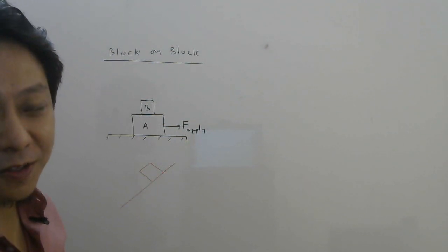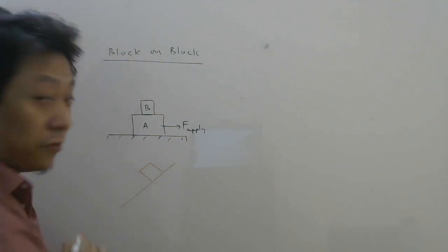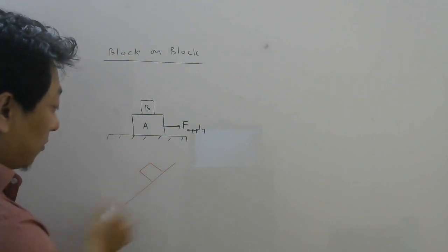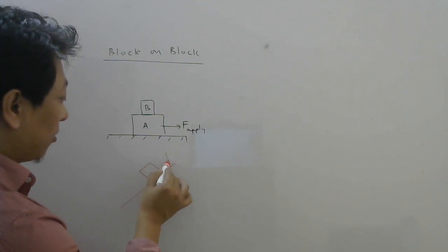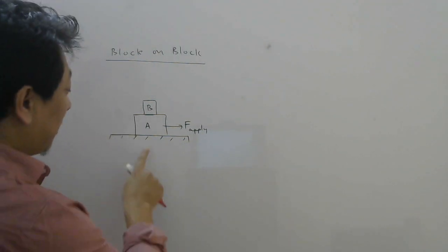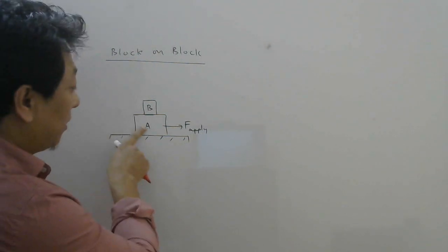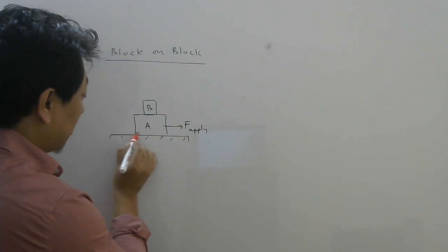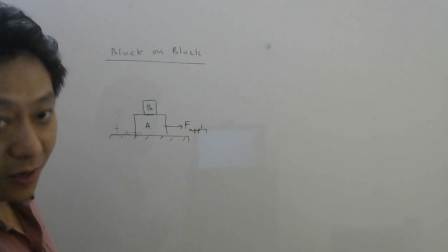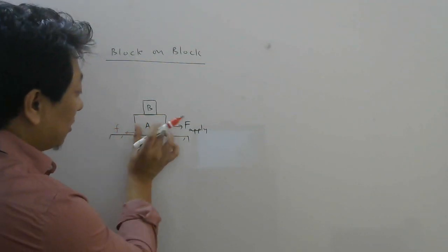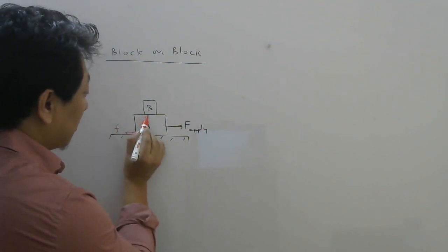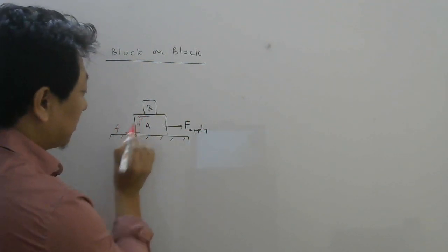How to find the direction of friction? Assume there was no friction, then what will happen? This block will fall down, so friction on the block will be opposite to that. For example, if there was no friction here, this body will go this side, so friction on this will be this side. Similarly, if there was no friction here also, this body would go that way, so friction here would be this way. F dash, let me write.